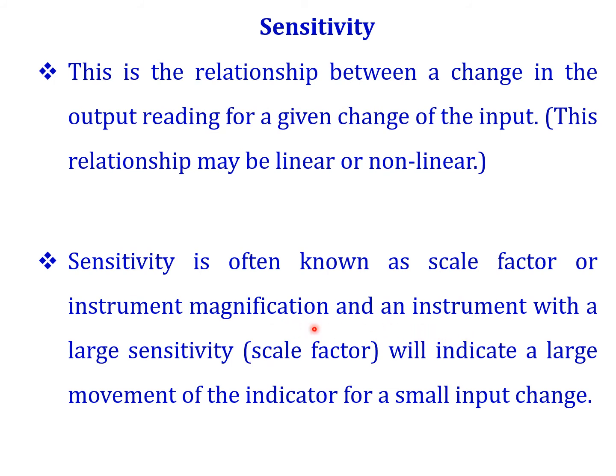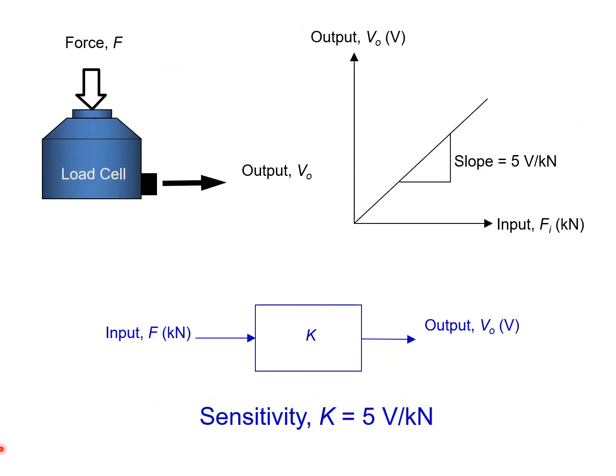A large sensitivity indicates a large movement of the indicator for a small input change. Whenever we change the input a little bit, we get a large movement of the indicator. We'll see an example, then we can understand easily.